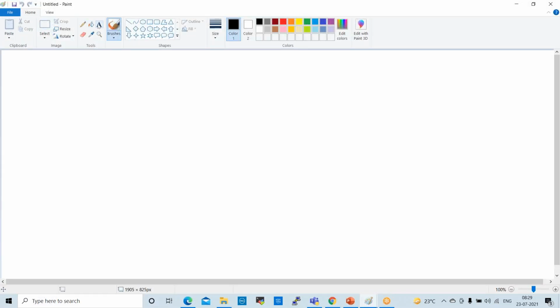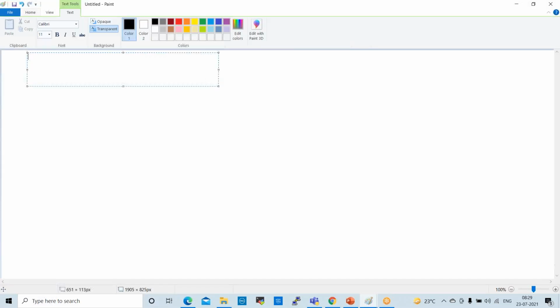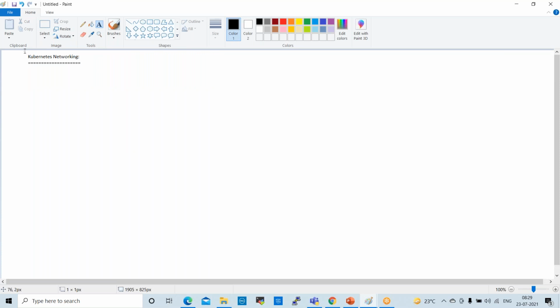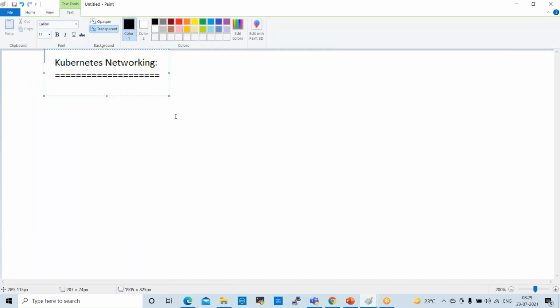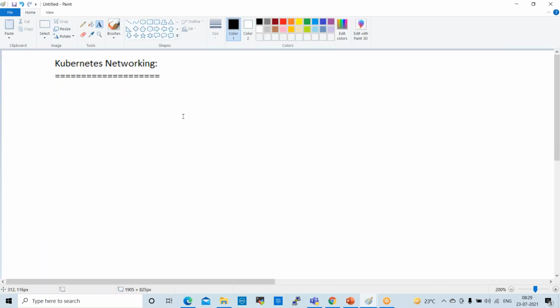Kubernetes networking theoretical part I already discussed, right? In Kubernetes networking, every pod will have one container or more than one container.